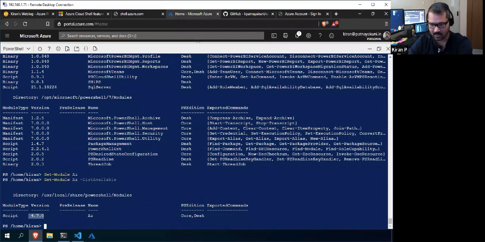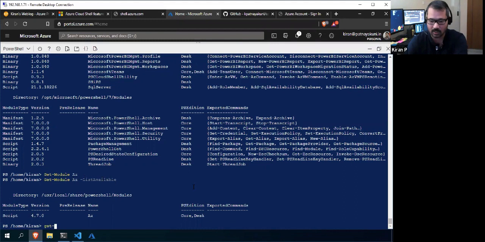Yes, that is the latest one right now, 4.7.0 Azure PowerShell. Here, I want to mention something. Though I planned it for tomorrow, since you asked, I have to tell you this. The AZ module is not the actual module. It is a helper module. All the actual modules are prefixed with AZ dot.